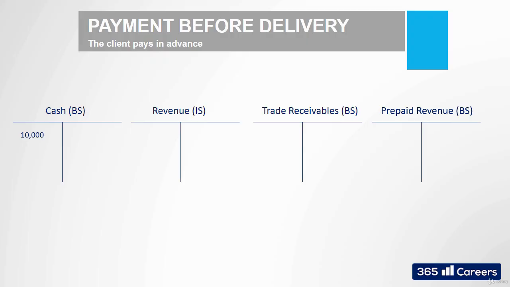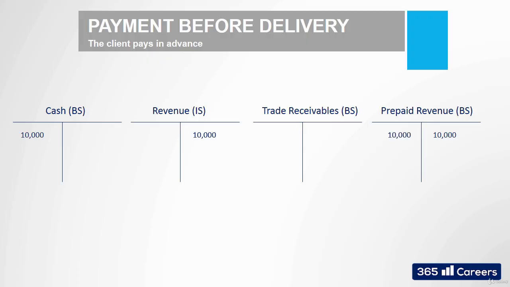This is a prepayment for goods or services which the company is expected to produce to the purchaser. As a result of this prepayment, the seller has a liability until the delivery of the good or service that was prepaid. Prepaid revenue is a liability and hence we will credit it for $10,000. After that, at the time when the goods have been delivered, the firm will credit its revenue account for $10,000 and will debit its prepaid revenue for $10,000.